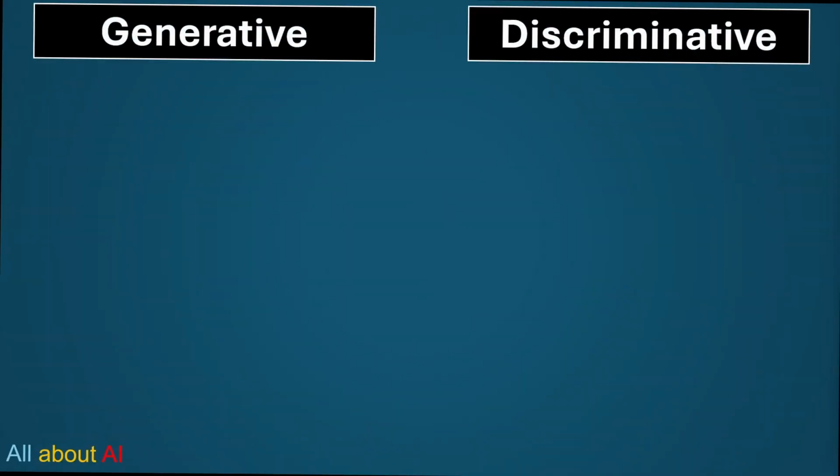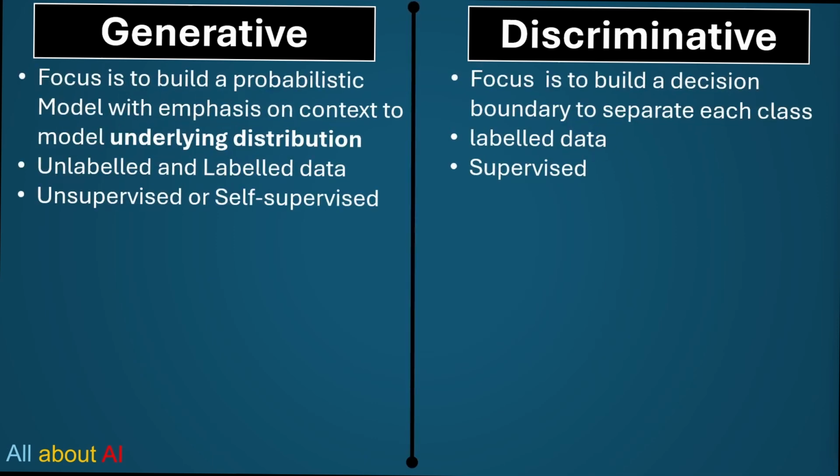In terms of generative AI, we need to contrast it with discriminative AI. Generative AI models share a common goal, and the goal is to build a probabilistic model with emphasis on context so that it can model the underlying distribution. And what do we see in generative AI? The data could be labeled or unlabeled at the time of training. Though it looks like unsupervised, many call it self-supervised because in generative AI, the model is learning by itself based on its interpretation and representation of data in a very high dimensional space.